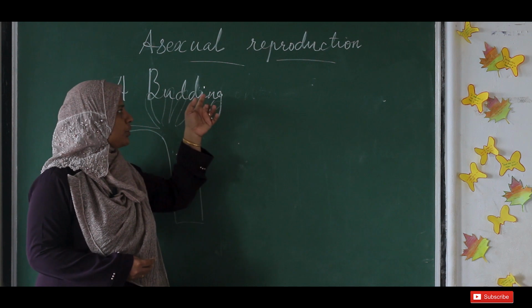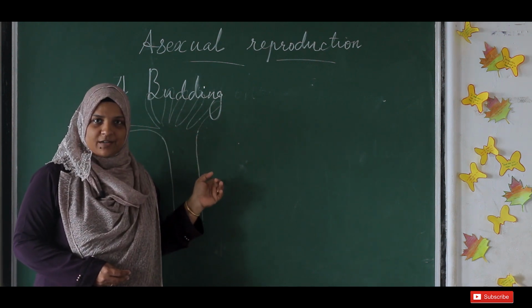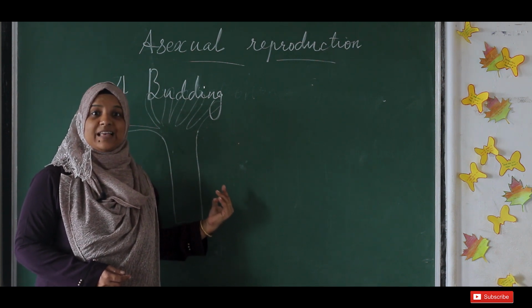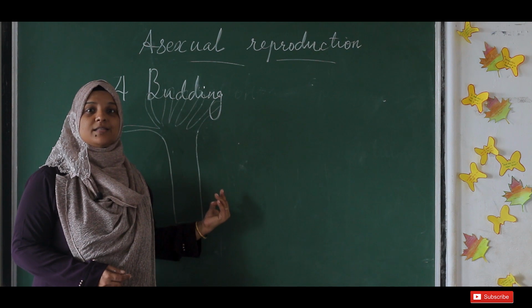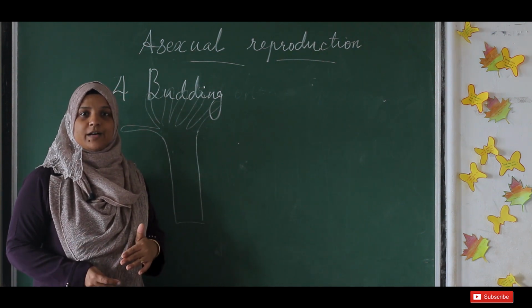Here hydra has to grow these tentacles and all. So in the case of hydra, at a specific part of its body, some specialized cells will start dividing very fast.